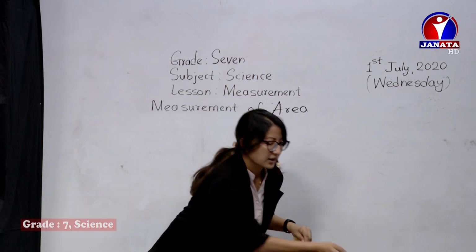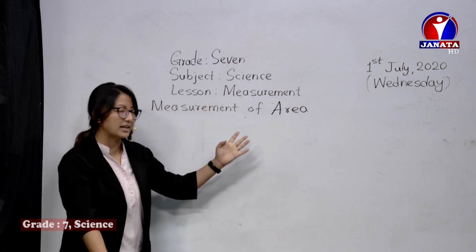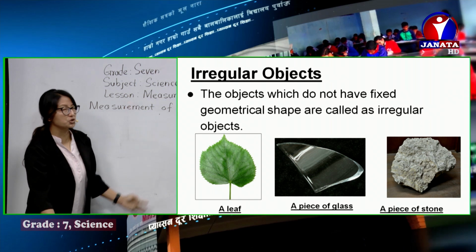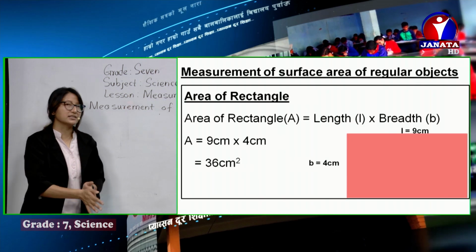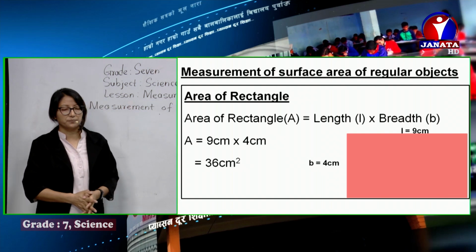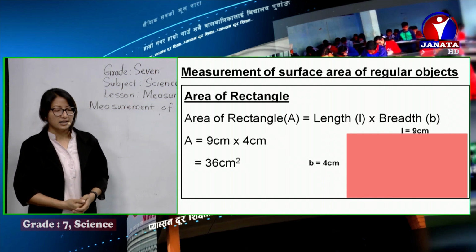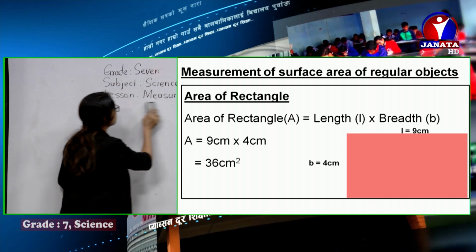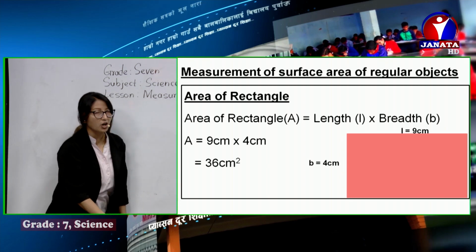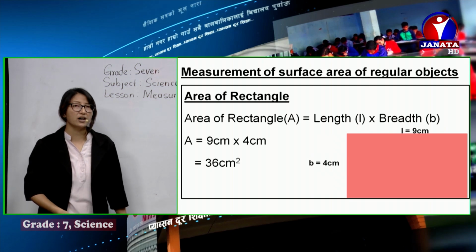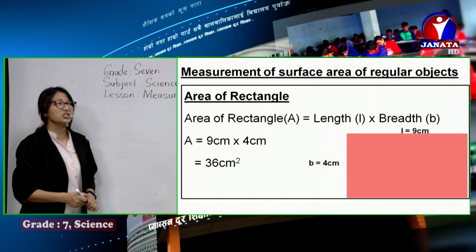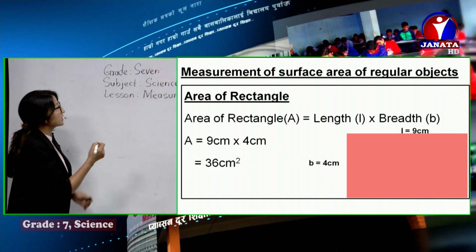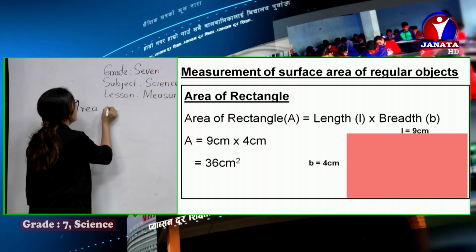Now, let's move to calculation. You can check in the slide some pictures of irregular objects as well, like a leaf, a piece of glass, or a piece of stone. All these are irregular objects. Now we move on to the calculation of surface area of regular objects, under measurement of area of different regular objects. Now you can check here the area of a rectangle. How do we measure the area of a rectangle?